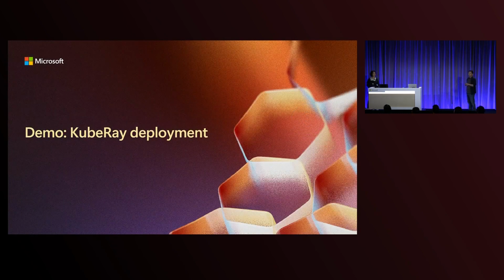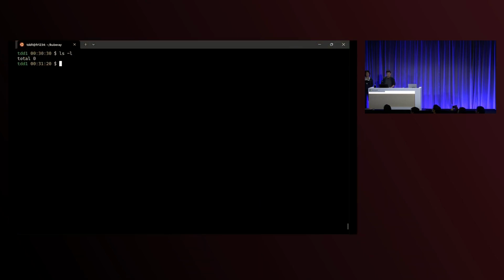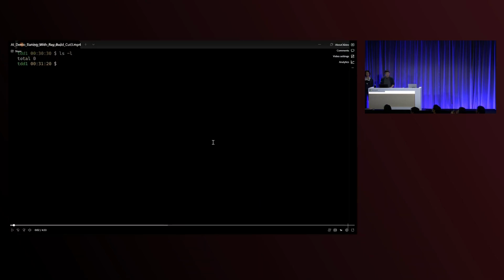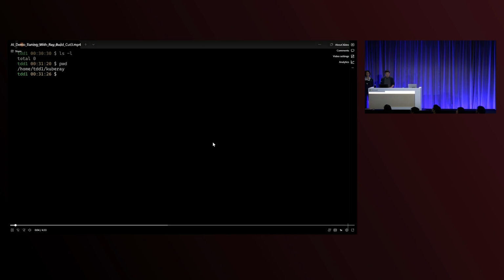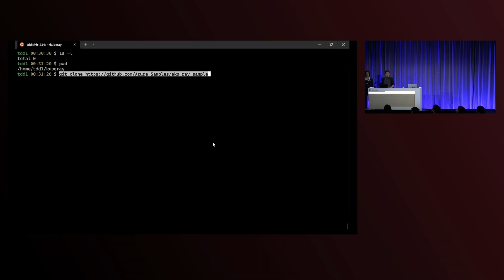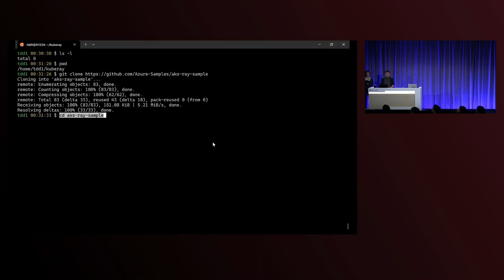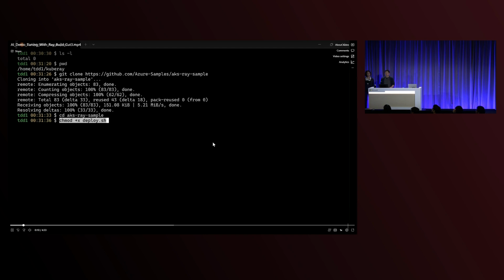So we are going to have a quick demo to see how we do the tuning job with real integration with the Ray experience. At the very beginning, we already have the sample project on GitHub, so you can just clone the project locally and run the deployment script.